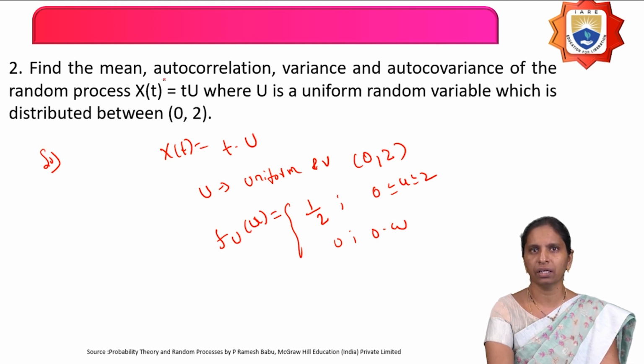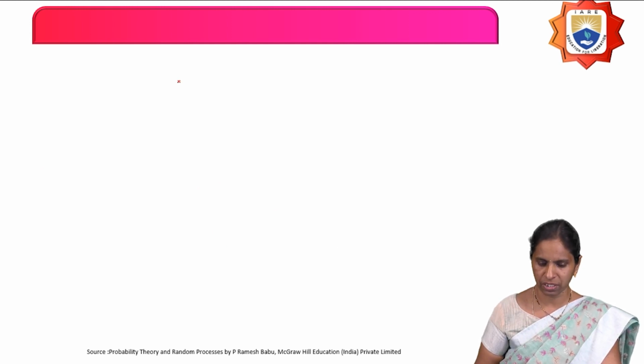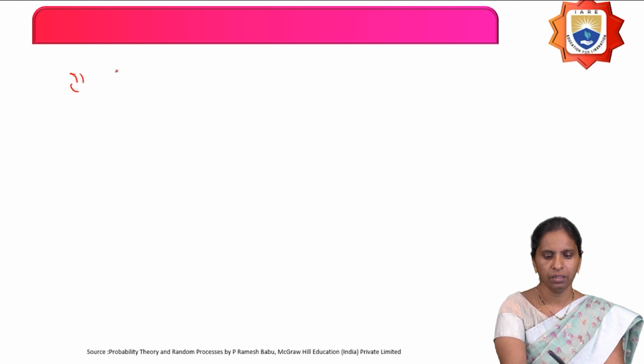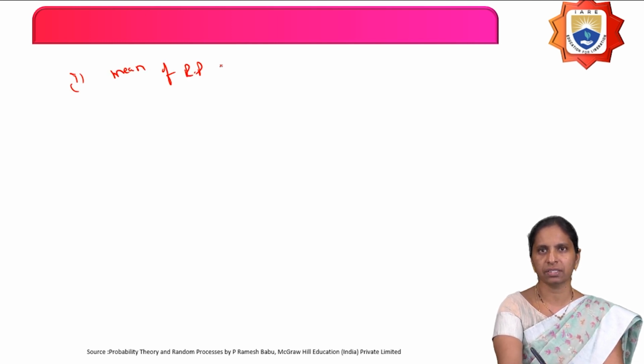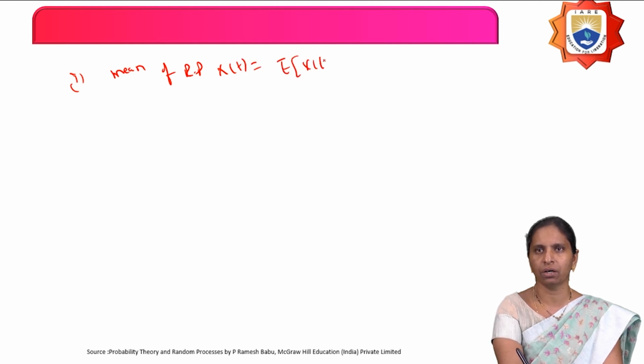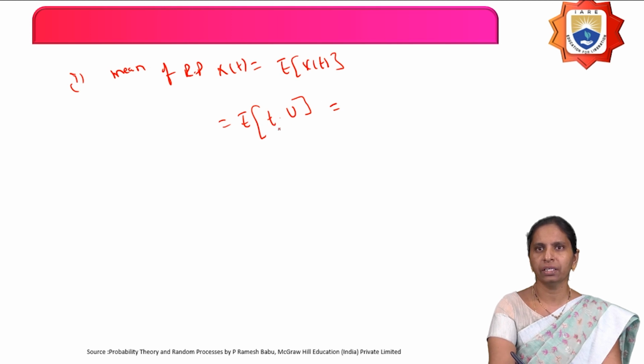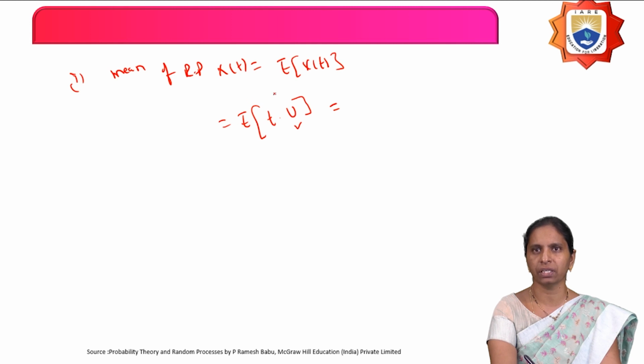Now, what do you have to calculate first? The mean of the random process. So, how do you calculate the mean of the random process x of t? That is nothing but the expectation of x of t. That equals the expectation of t into u. Here u is a random variable, and expectation is always calculated with respect to the random variable.